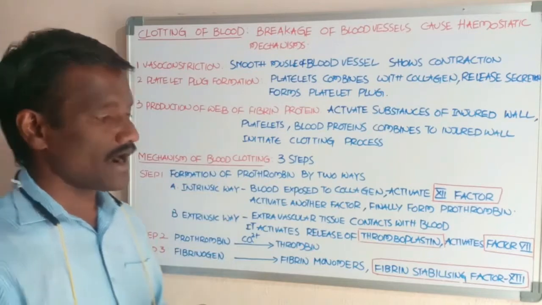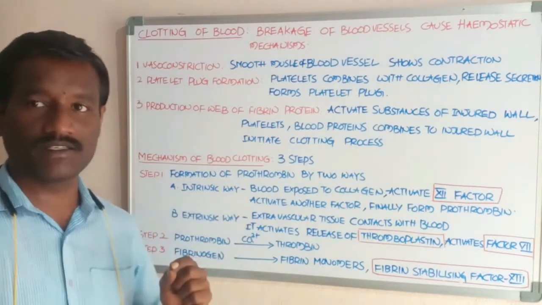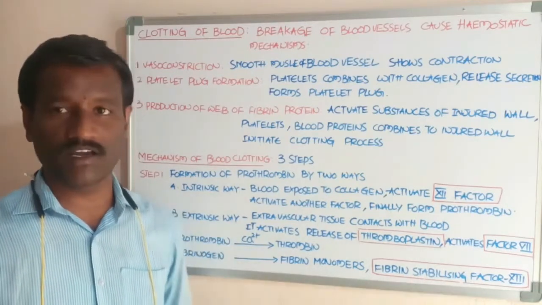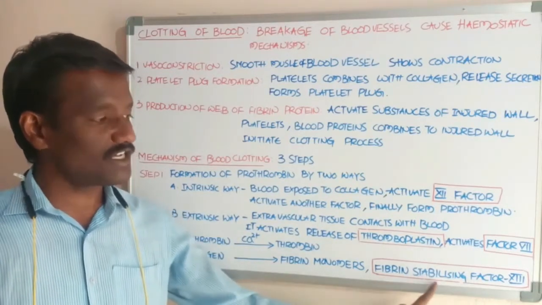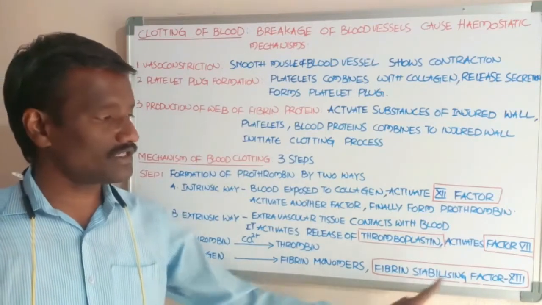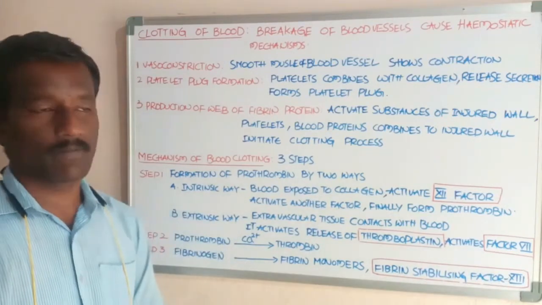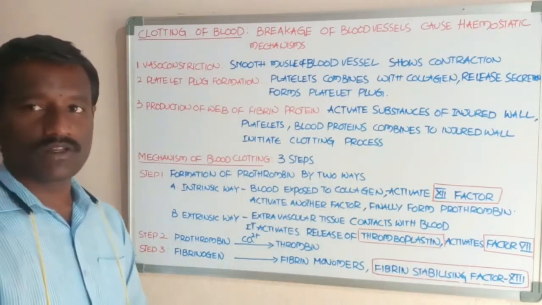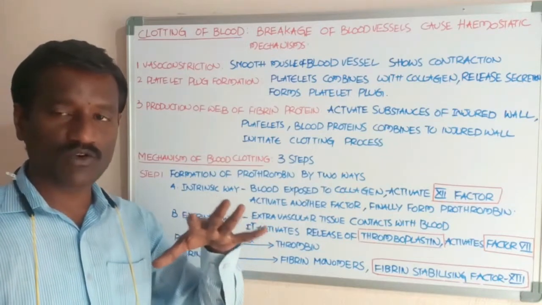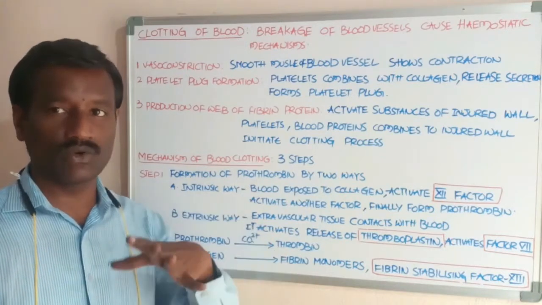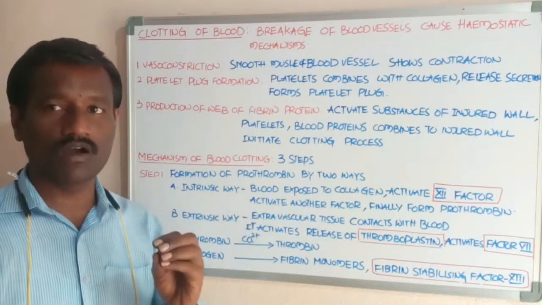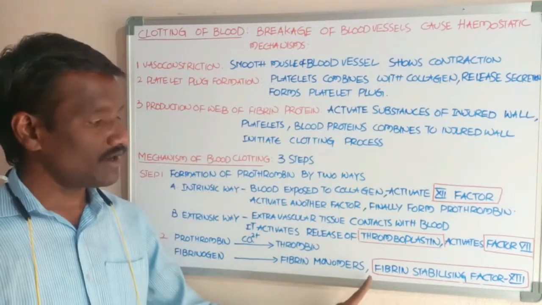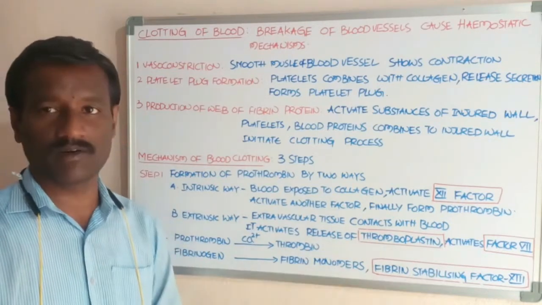Okay, students, and at that time platelets present in the blood produce and activate fibrin stabilizing factor. That one is the 13th blood clotting factor. This is the fibrin stabilizing factor. The weak hydrogen bonds are converted into strong covalent bonds with the help of the fibrin stabilizing factor.